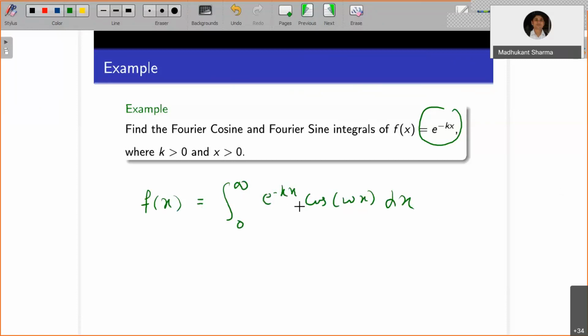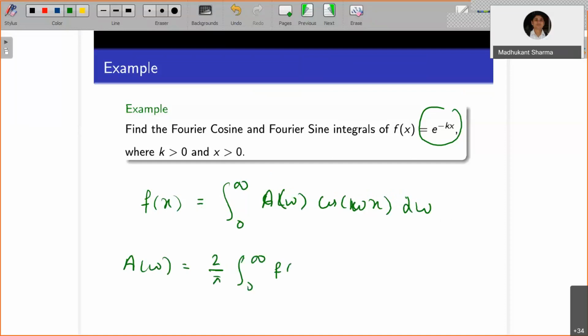Sorry, the Fourier cosine integral representation is f of x equals the integral of a of w times cos of wx dw, where a of w equals 2 by pi times the integration from 0 to infinity of f of v cos of wv dv.